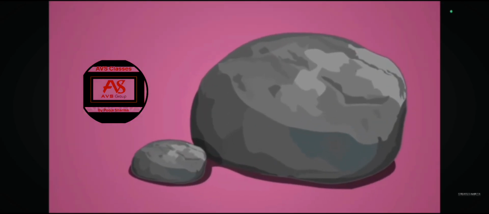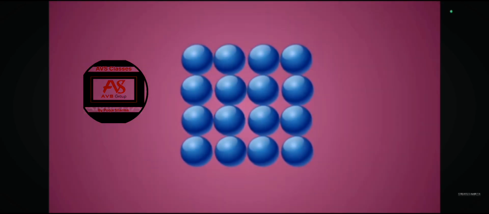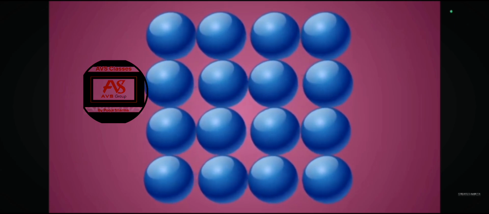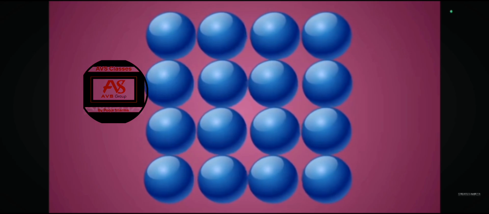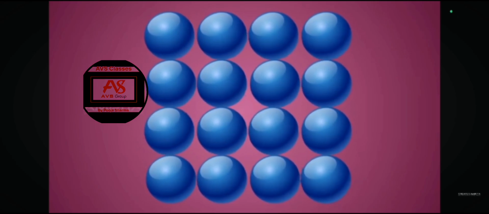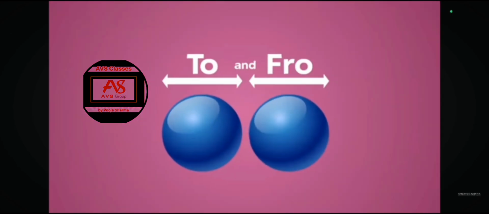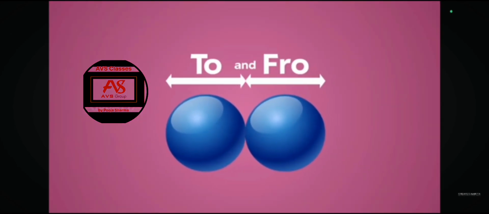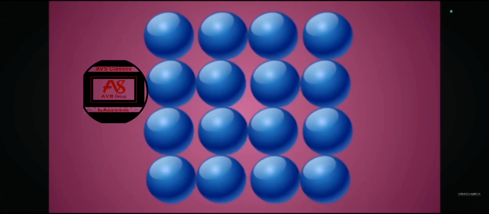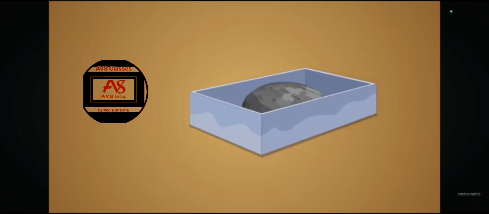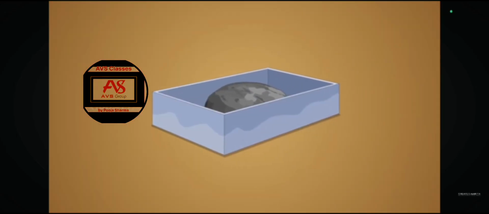Matter in the solid state has definite shape and volume. This is because the particles in solid are tightly packed, fit together in a regular way, and there is no big space between the particles. Therefore, the force of attraction between the particles is very strong, and the only movement they make are tiny vibrations to and fro. That is why solids are rigid and retain their shape. If we take a stone and put it in a box, the pebble retains its shape.